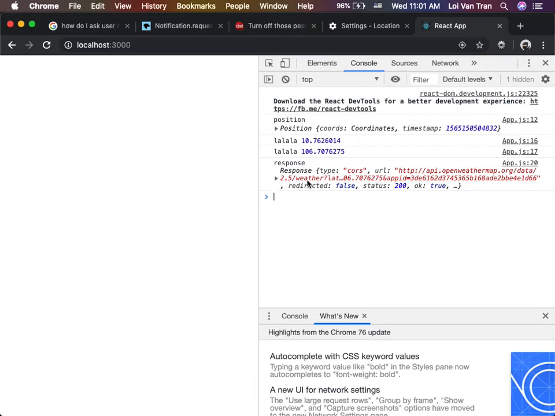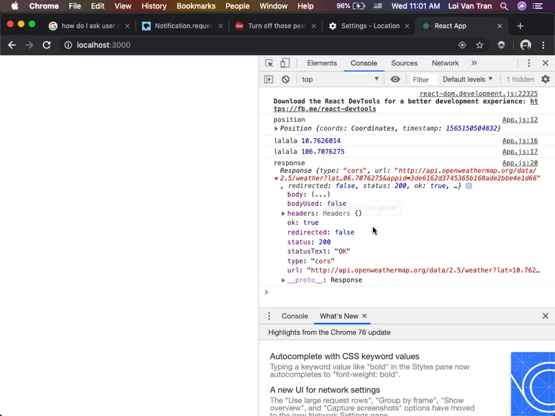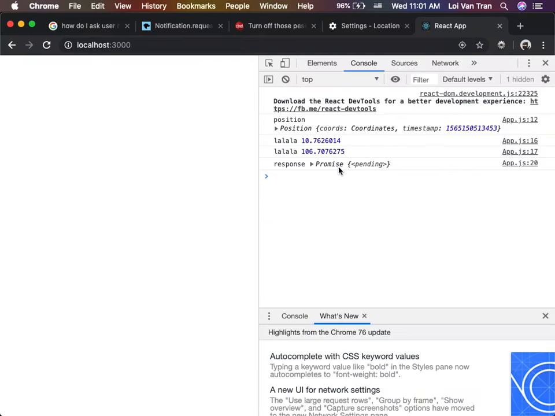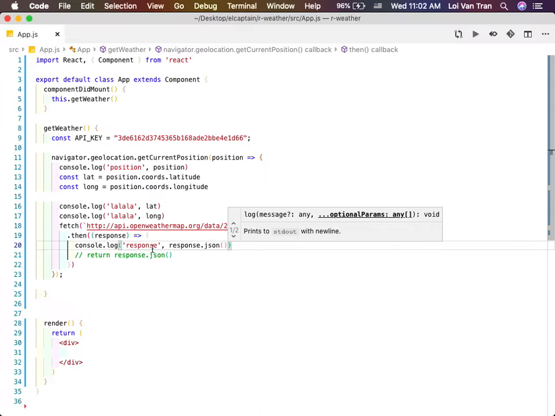And what is our response here? It's exactly an object. And what do we need to do with it? We need to parse it. But notice how we got this failure, right? We parsed it immediately, and it failed on us. Why? Because this is going to take some time.